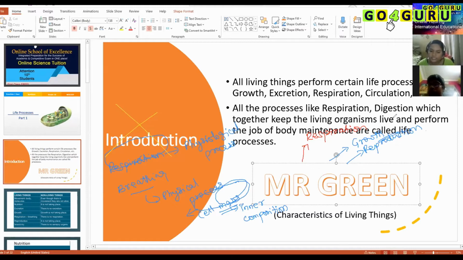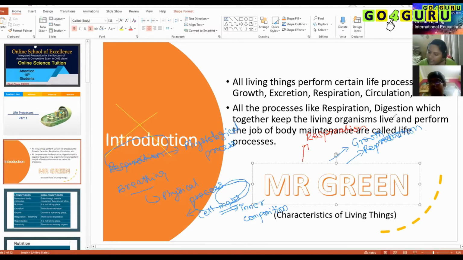So next thing, why do we need reproduction? Why do all living things need to reproduce? In order to continue their own kind. Excellent. Otherwise, the species cannot sustain. After one generation, the species would become extinct. If we don't give birth to babies, humankind cannot survive. So for survival, living organisms need to reproduce, and reproduction is the process by which an organism can give rise to its own kind.